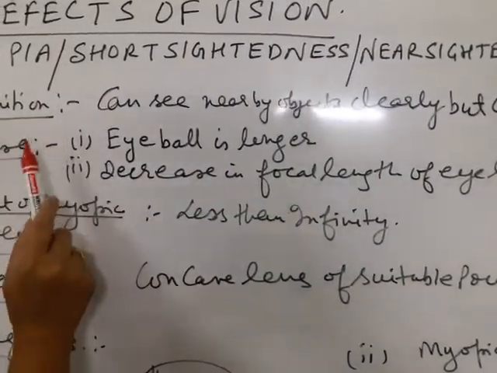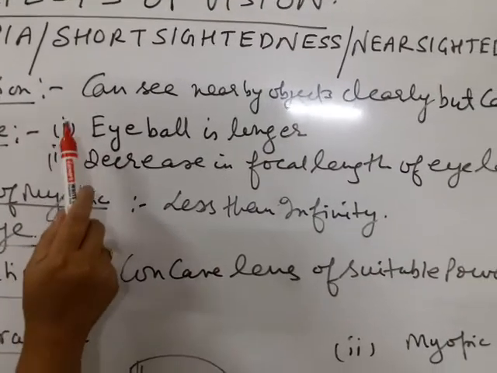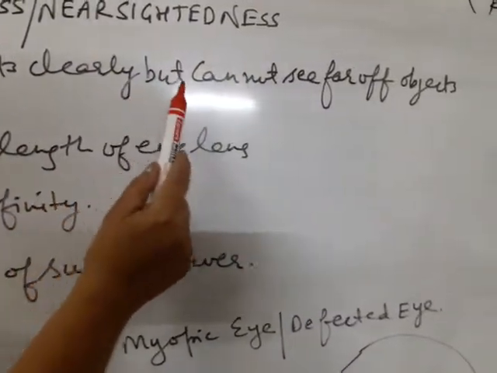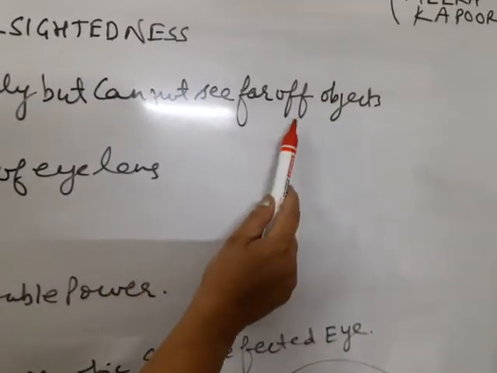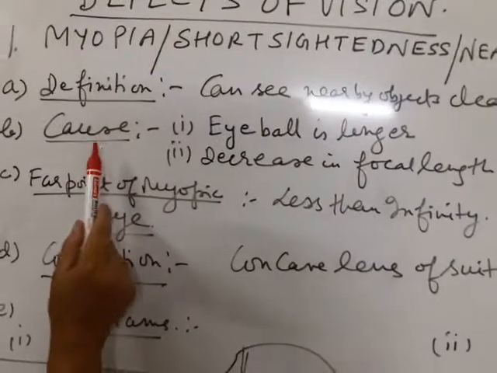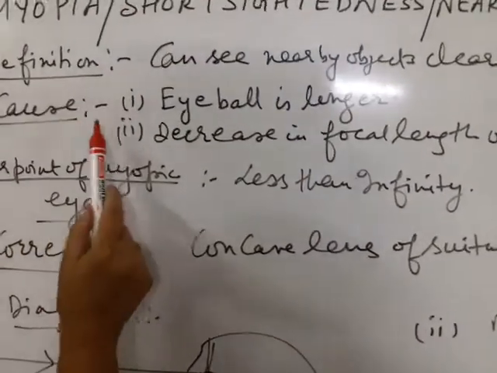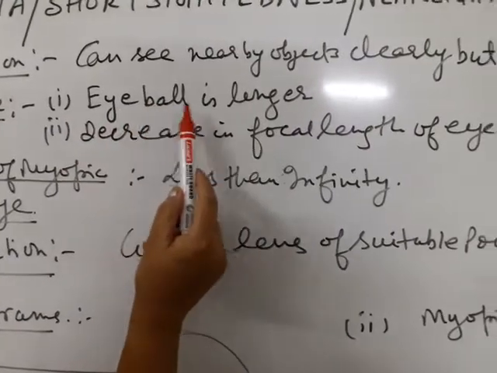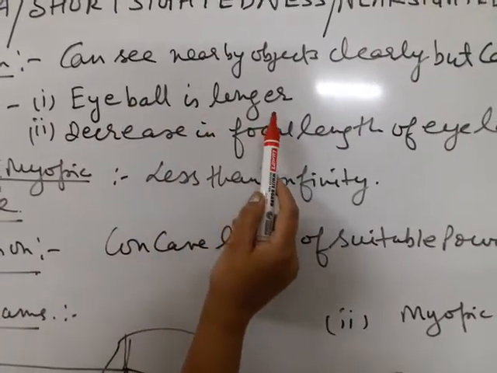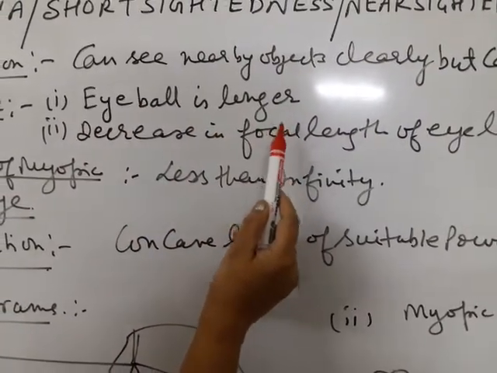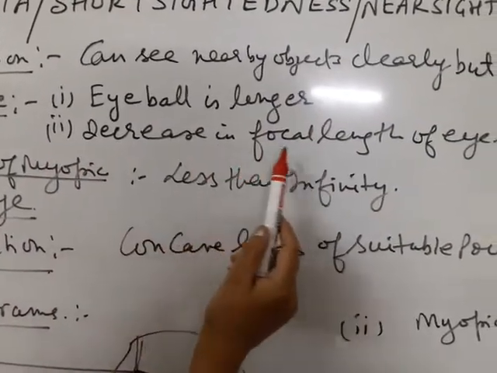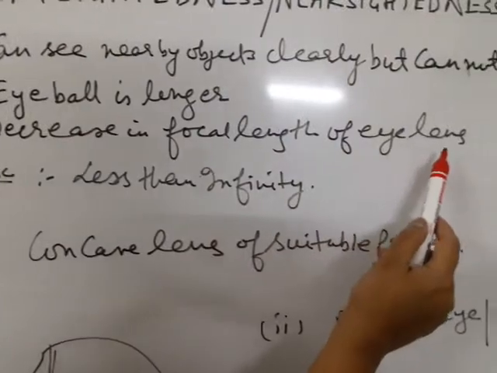Myopia is the defect of eye in which a person can see nearby objects clearly but cannot see far off objects clearly. What is the cause of myopia? There are two causes. First one is eyeball becomes longer, there is elongation of eyeball. Second is there is decrease in focal length of eye lens.